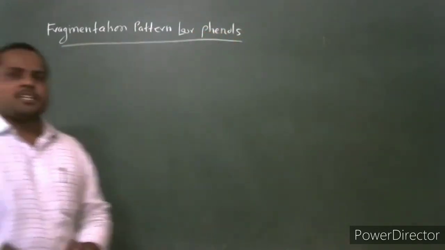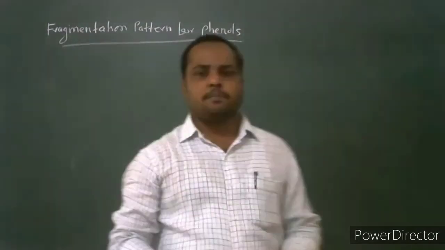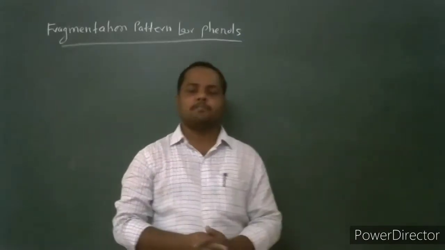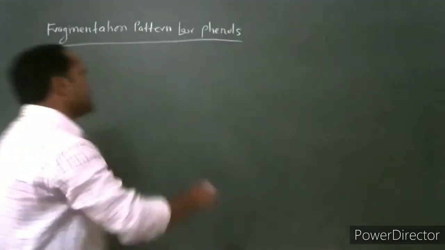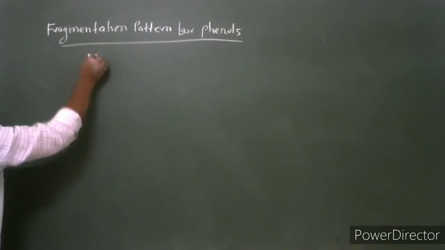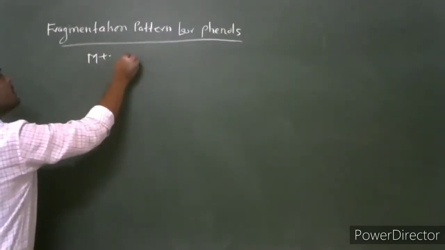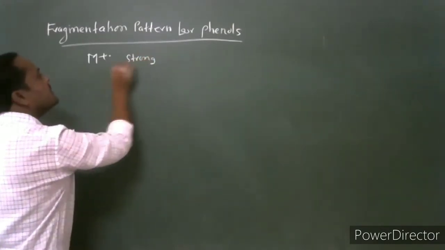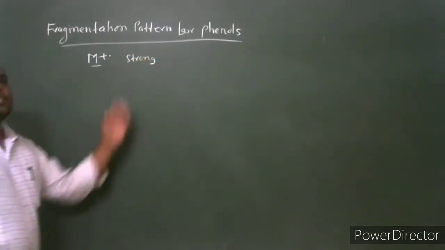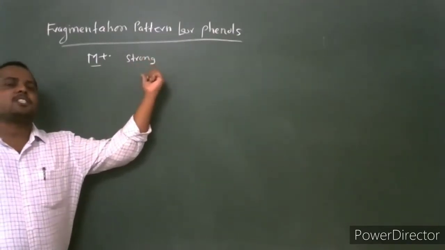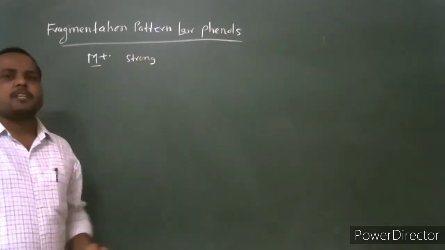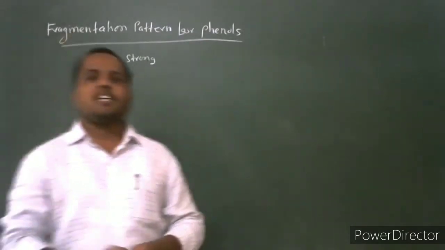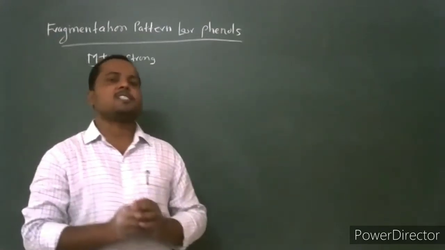Then what is the fragmentation pattern for the phenolic compound? What are the characteristic features of the mass spectrum of a phenolic compound? The first characteristic feature of the mass spectrum of phenol is that the molecular ion for phenolic compounds is again strong. The molecular ion peak for the phenolic compound generally has a strong or intense peak, with high intensity.